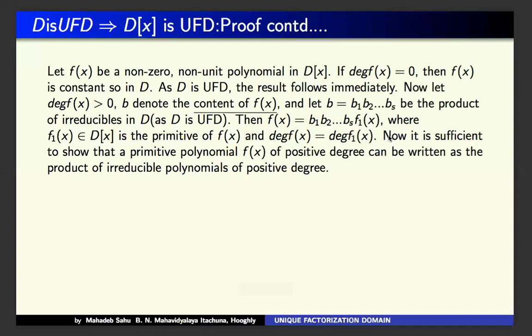Now it is sufficient to show that the primitive polynomial f1(x) of positive degree can be written as a product of irreducible polynomials of positive degree.